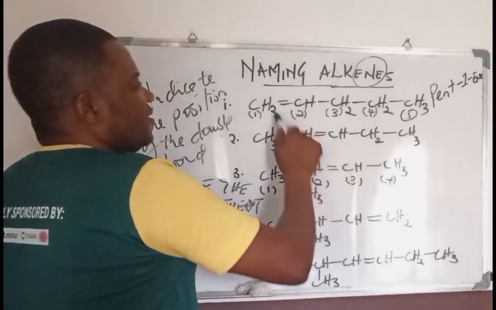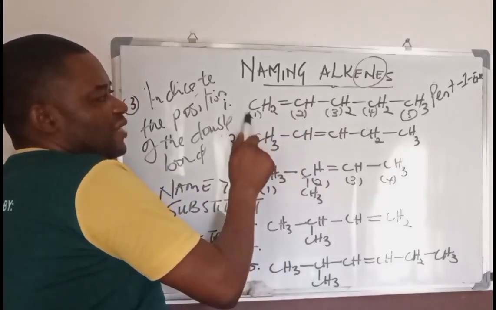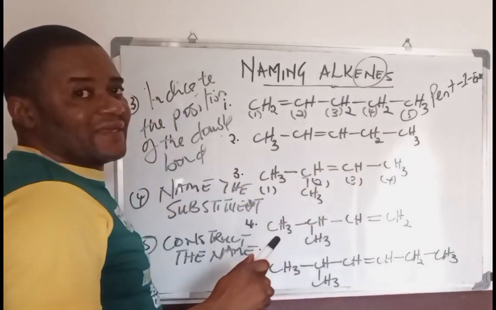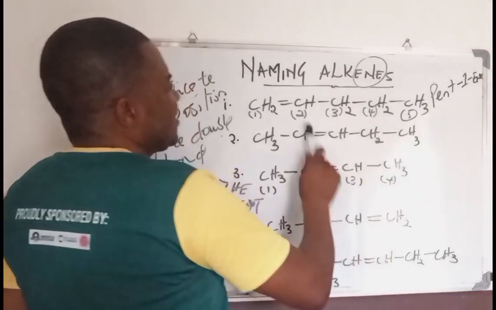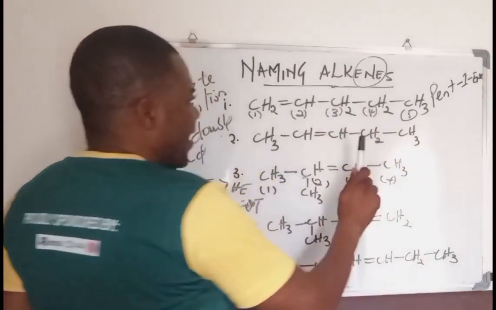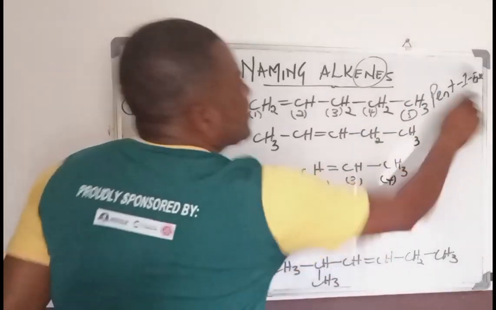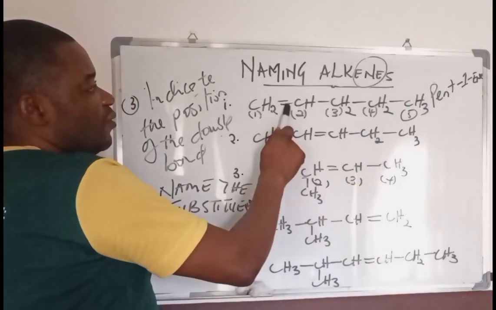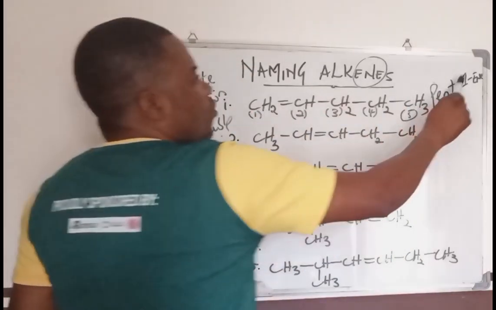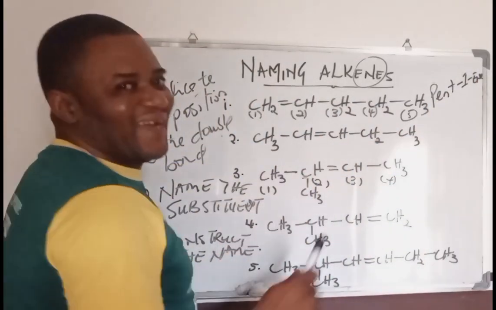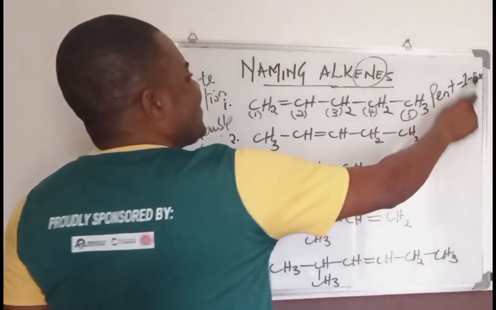We say pent, the double bond is in the first carbon atom, we say 1, and since it is an alkene, we say ene. Else we'll have just said pentene. But because the position of the double bond is 1, we must bring the 1 inside and cut the pentene, putting the 1 in the middle. And that is why you have pent-1-ene.